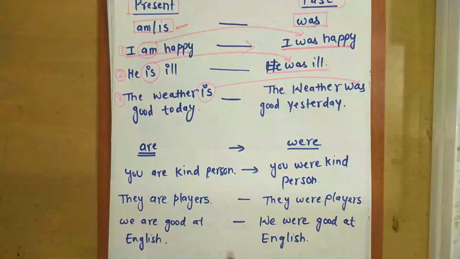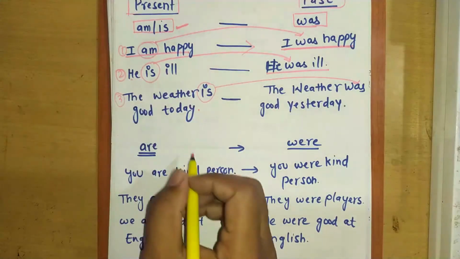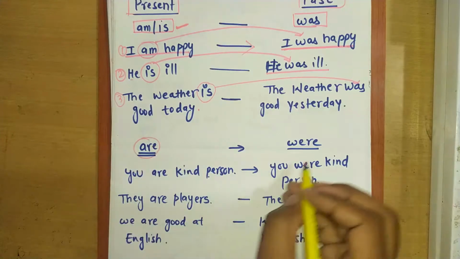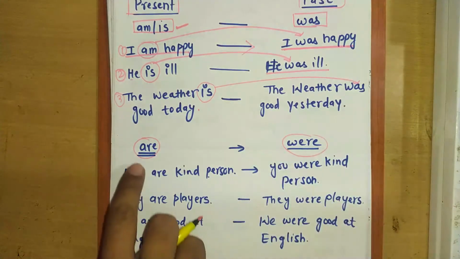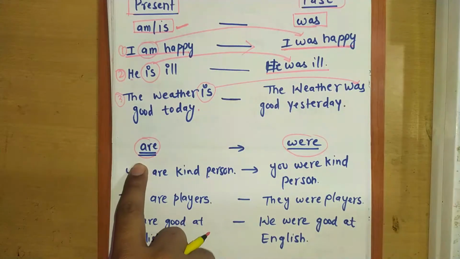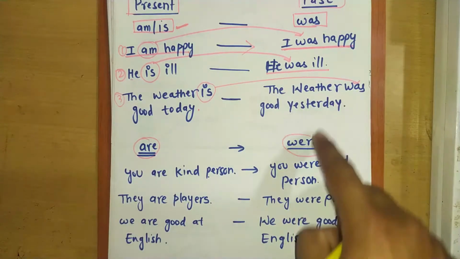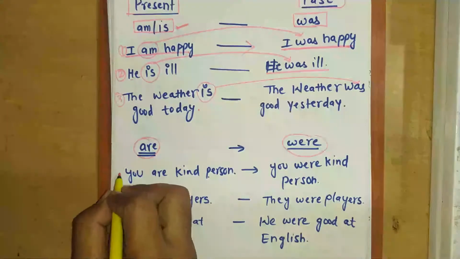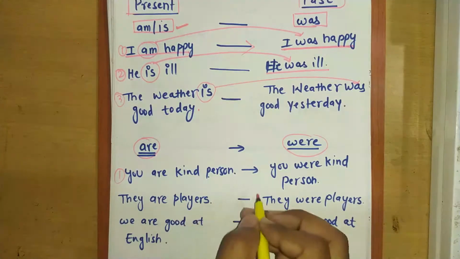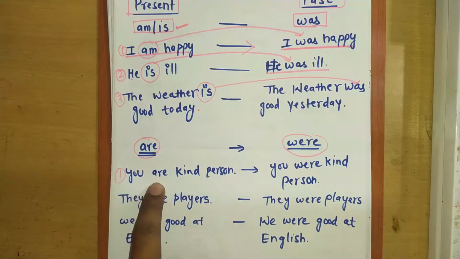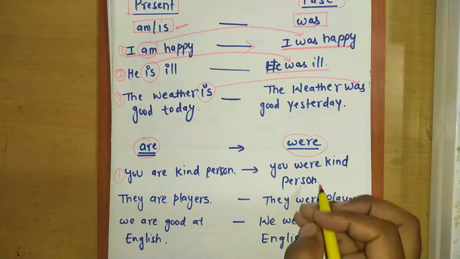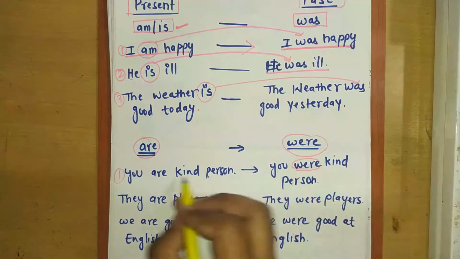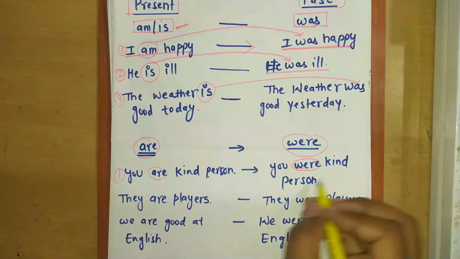Now come on are and were. We use are in present and we use were in past sentences. Like first sentence, you are kind person. I am talking about the present condition, but if I say in past, you were kind person.